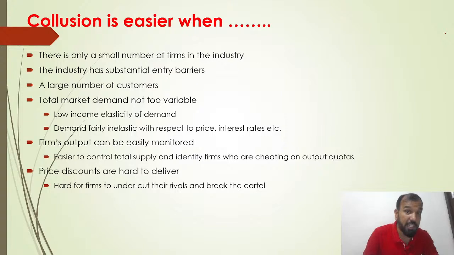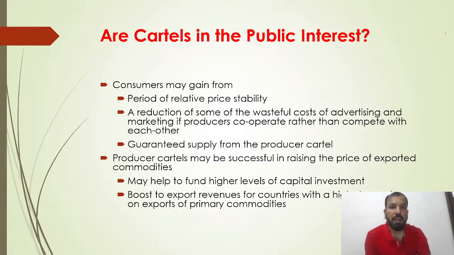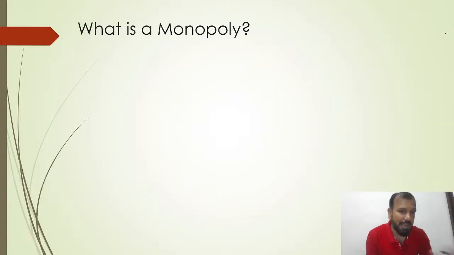Collusion is much easier when there is only a very small number of firms, the industry has substantial entry barriers, there is a large number of customers, total market demand is not very variable, firms' output can be easily monitored, and price discounts can be detected. And are cartels in the public interest, or is it all like a monopoly?